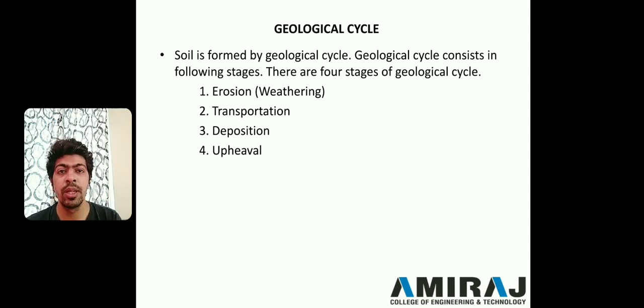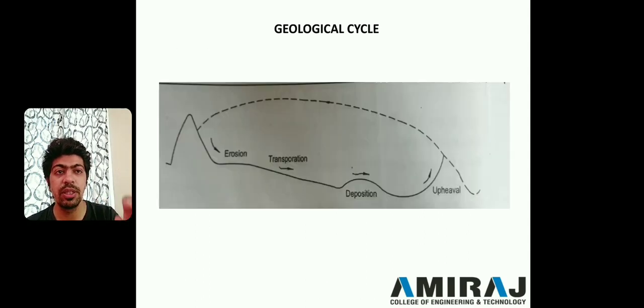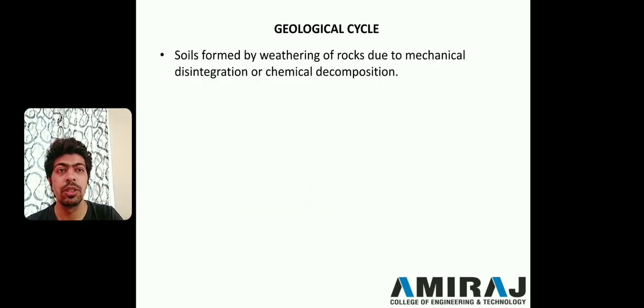There are basically four stages of the geological cycle. One is erosion, second is transportation, third is deposition, and fourth is upheaval. We will discuss this in our next lectures. There is one figure through which we can discuss this in detail. Basically soils are formed by weathering of rock. Weathering means erosion of rock, and this erosion is either by mechanical disintegration or by chemical decomposition. All these things we will discuss in our next lecture.